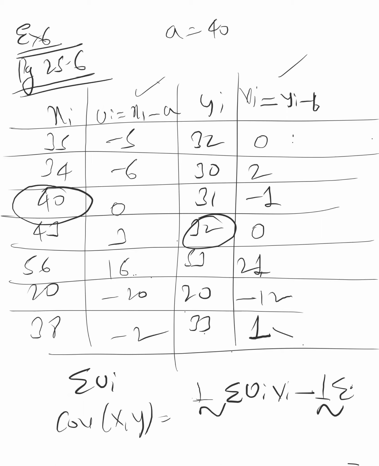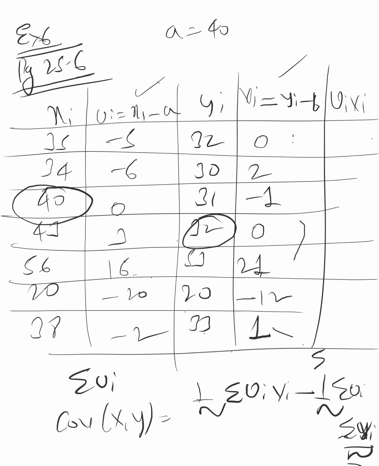But in the assumed mean method, you remember the formula was different. Here it's not so, because it's a covariance actually. Same formula, just use this one. Understand? Shortcut. So calculation will become very easy. Then make one more column, the UI VI column. Then find summation UI VI, summation UI also, and summation VI also. Clear? Yes, sir. So that you can use it in solving questions number 9, 10, and 11 of the exercise.